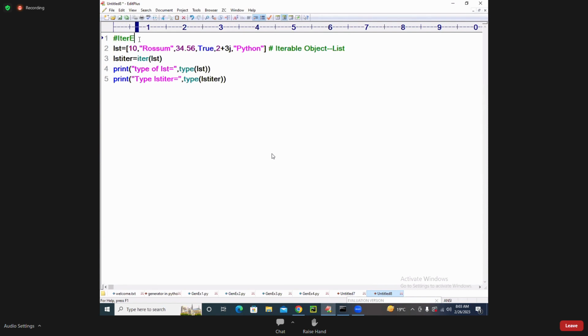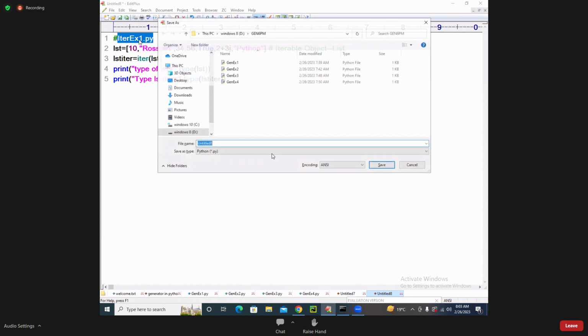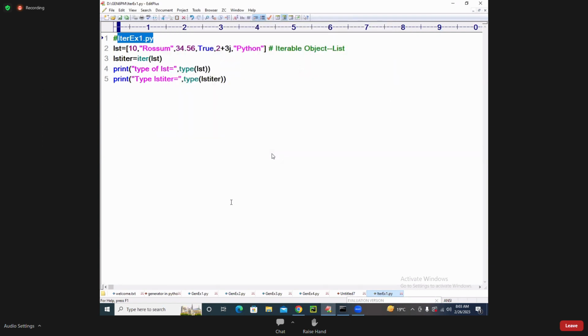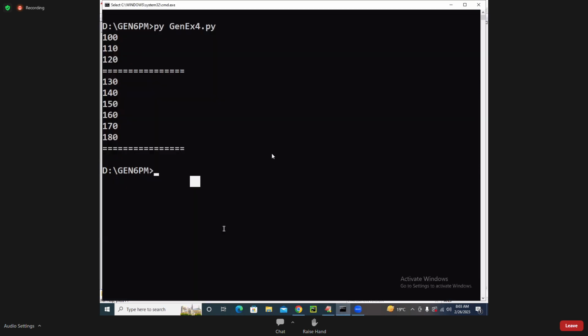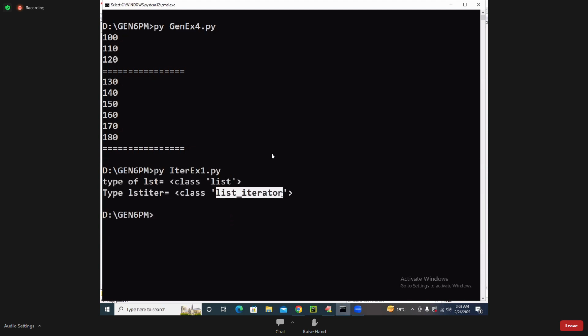So itr_example1.py. Actually, it's very simple. In the same place only, I'm saving it as itr_example1.py. You see this now. It is containing list iterator. This is also a very frequently asked question: what is the difference between list and list iterator?